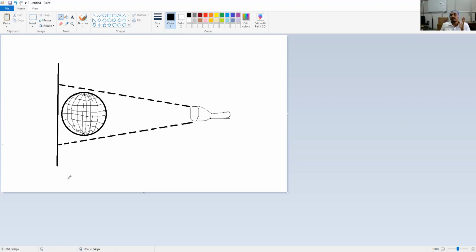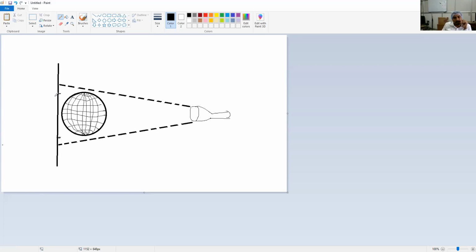This is the globe. Now it is representative. Now this is the light source. What will happen? There will be a projection here up to this. This top portion will be here.